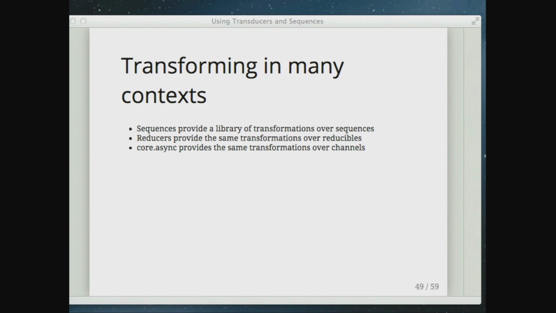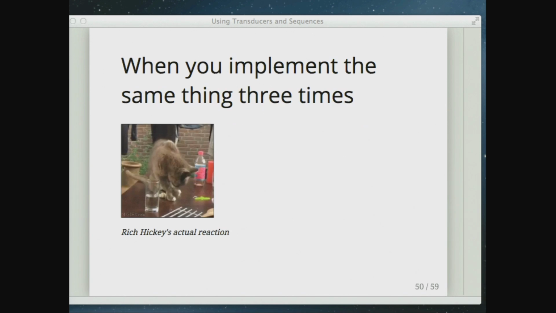After that, we implemented things like map and filter in sequences. Then we implemented them again in reducers. And then we wrote core async, and we had these channels of values coming through. And then we needed to implement map and filter and all that stuff again over channels.